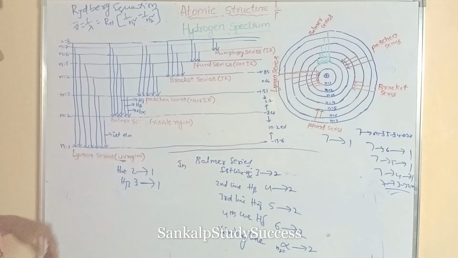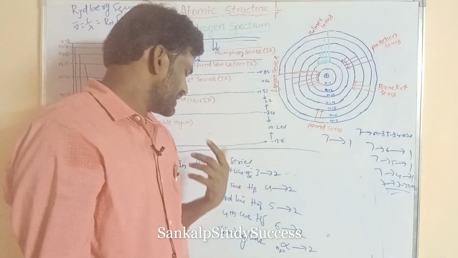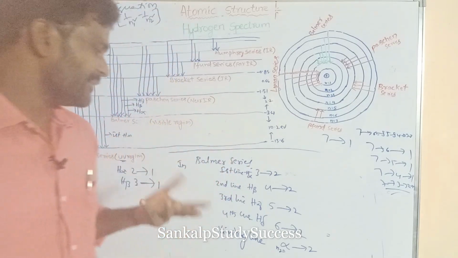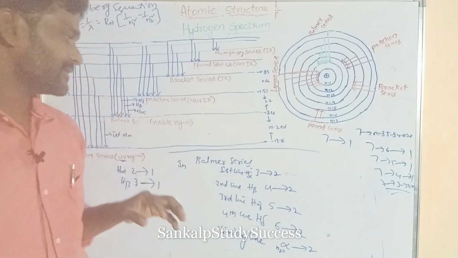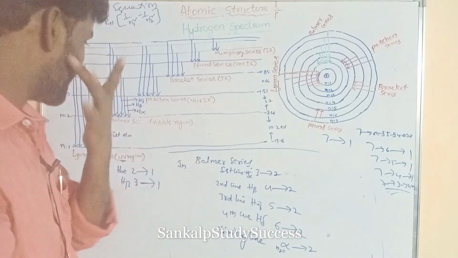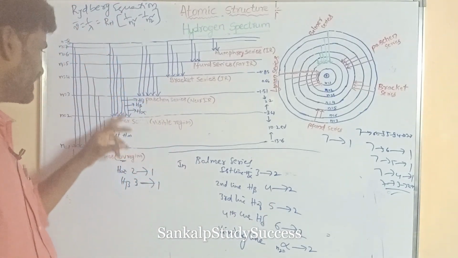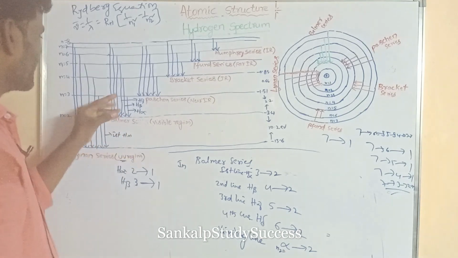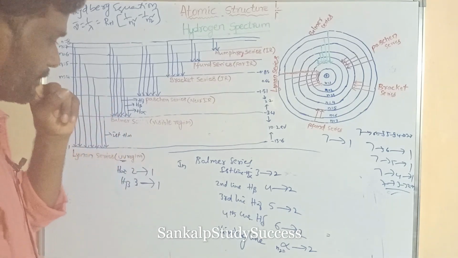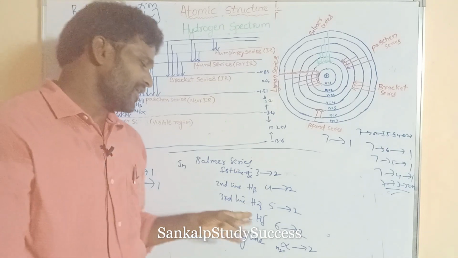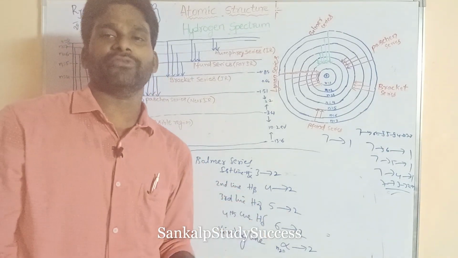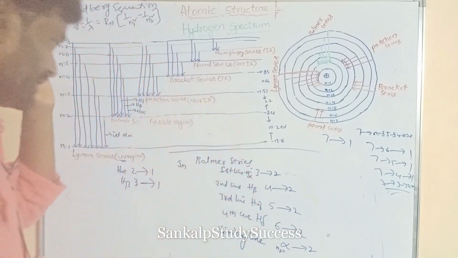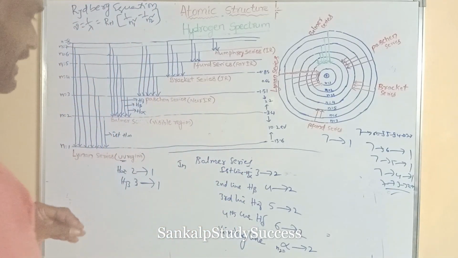We know the first line, second line, third line, fourth line, or limiting line are H alpha, H beta, H gamma, H delta in any series. So H alpha is taken as the first line. First line means the nearer transition. And the limiting line is the last line, so its n2 value can be taken as infinity.